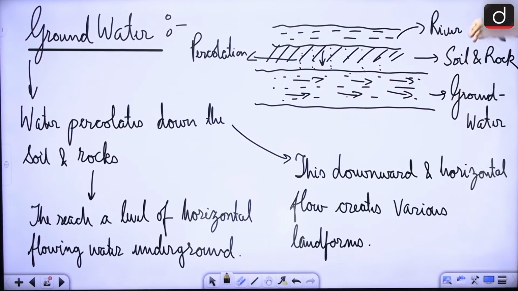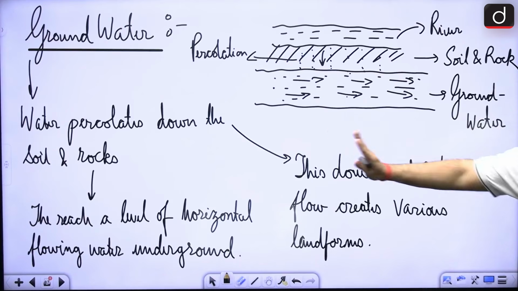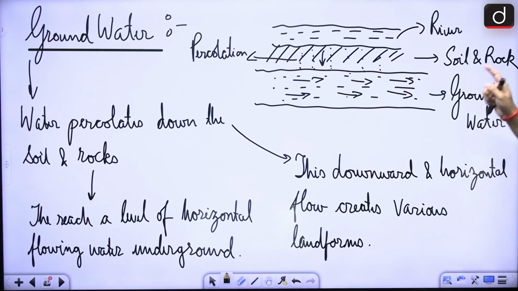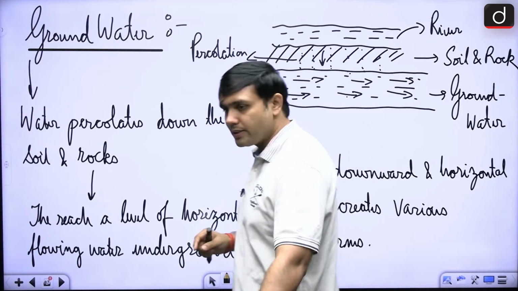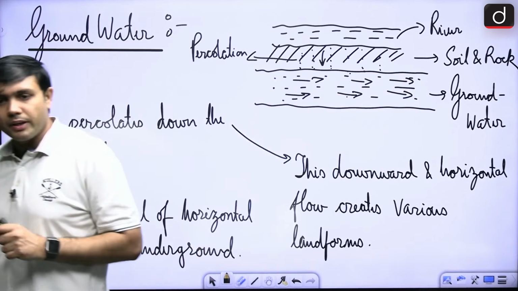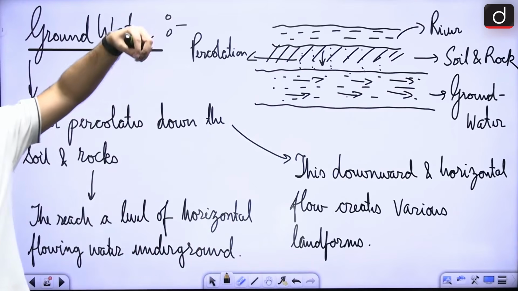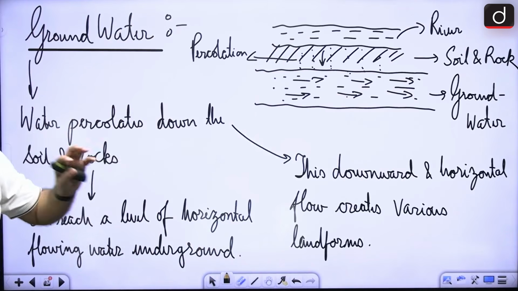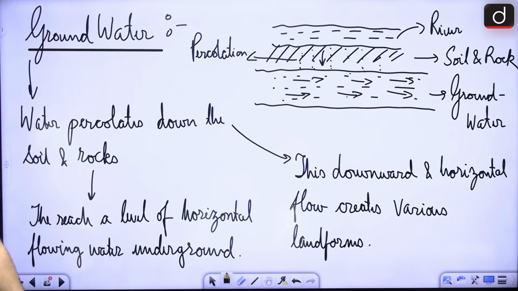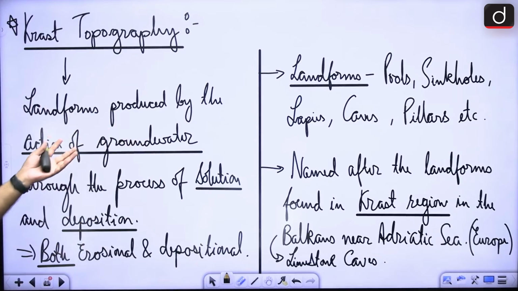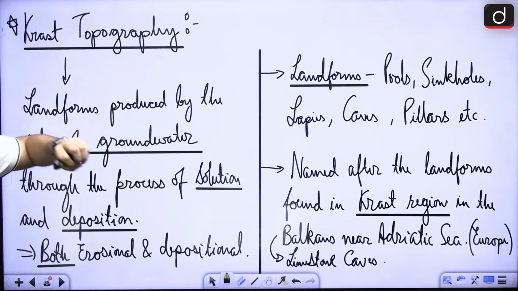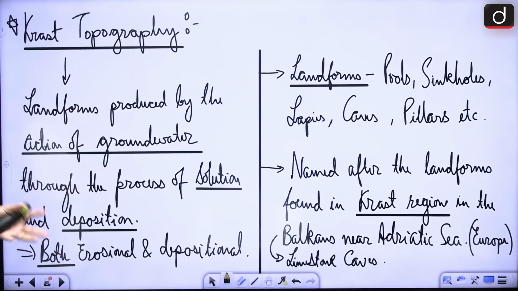This downward movement of water and the horizontal flow of water inside the earth is creating some landforms. Which are some of the prominent ones that one can remember? First of all, the downward movement of water and then the horizontal movement of water is creating a particular type of topography known as Karst topography. So, landforms produced by the action of groundwater are known as Karst topography.